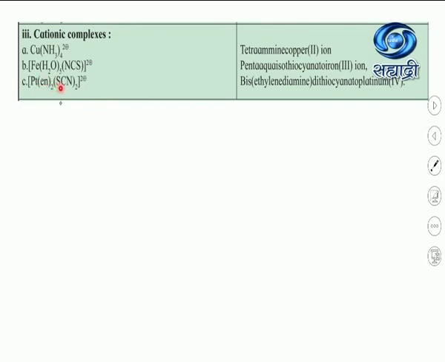Platinum, ethylenediamine (en) twice, SCN twice, bracket raised to 2. If you observe here, two ligands are there. One is the bis ethylenediamine ligand. We saw one rule. When the ligand itself contains a numerical prefix, then we have to use the prefix bis for 2.